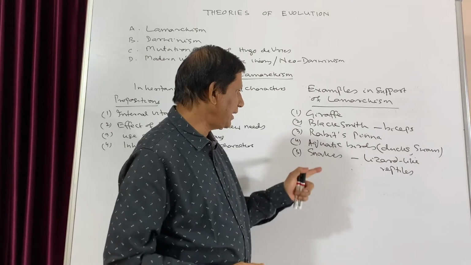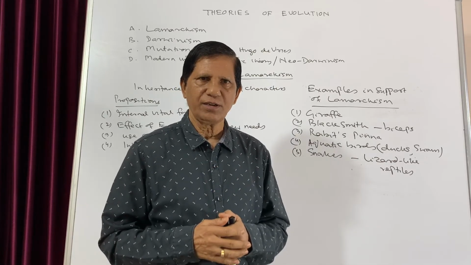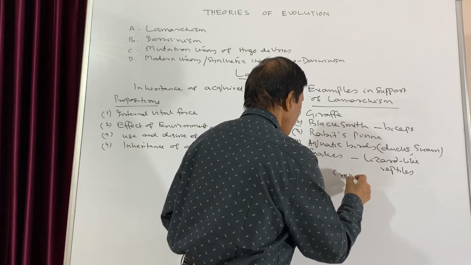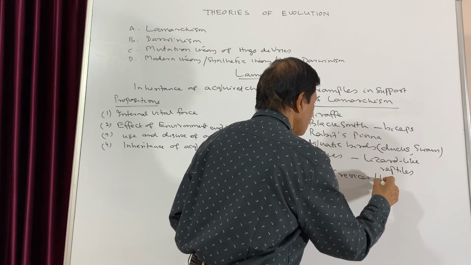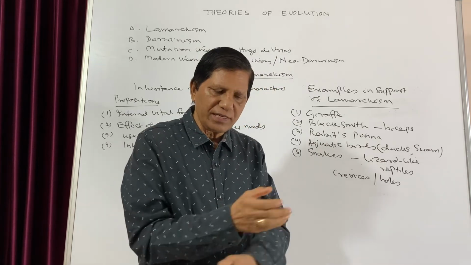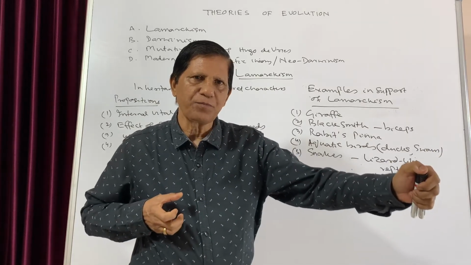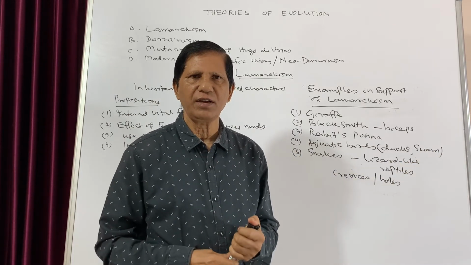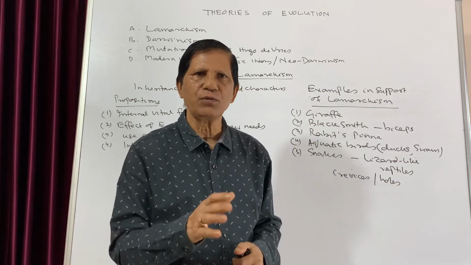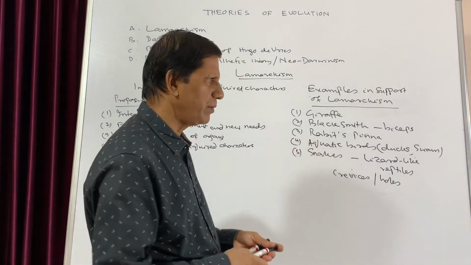But when the snakes were attacked by their predators, they tried to hide in some crevices or holes. And while entering the crevices and holes, the limbs obstructed them. That is why they stressed their body and they didn't use their limbs. So ultimately, the snakes became elongated without limbs. That is also the example of use and disuse of organs.